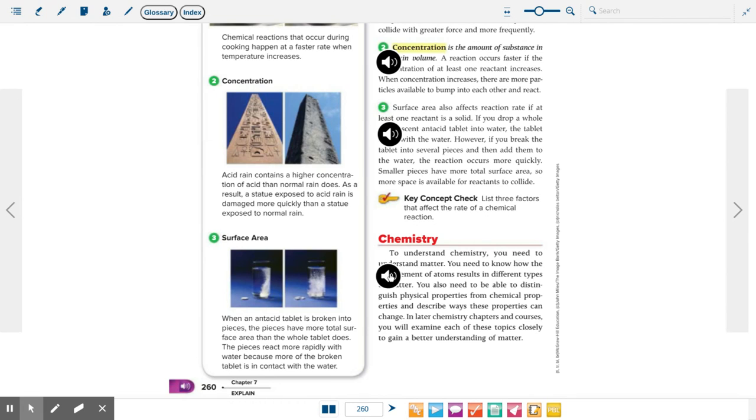Chemistry. To understand chemistry, you need to understand matter. You need to know how the arrangement of atoms results in different types of matter. You also need to be able to distinguish physical properties from chemical properties and describe ways these properties can change. In later chemistry chapters and courses, you will examine each of these topics closely to gain a better understanding of matter.